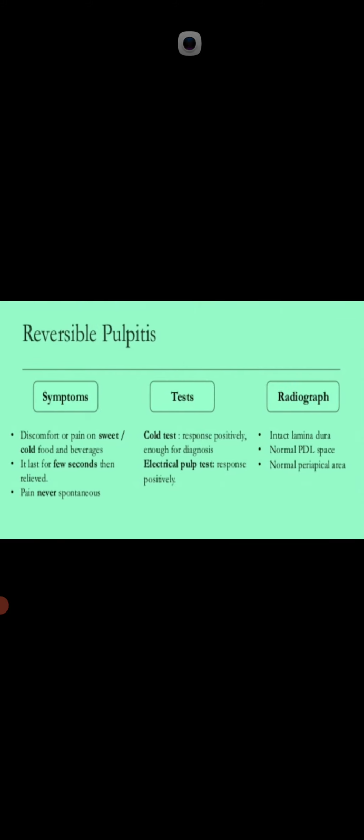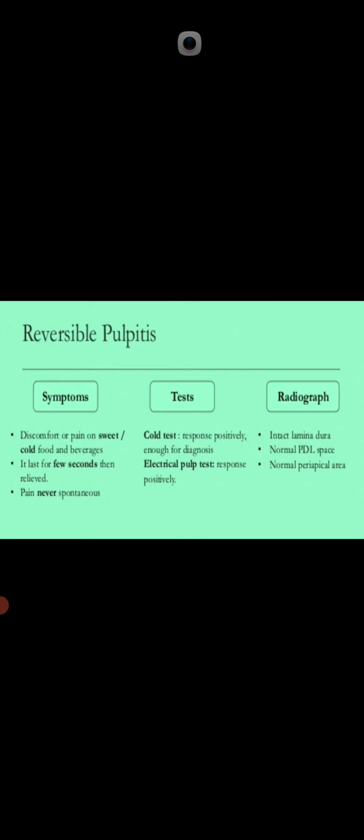This is about normal pulp. Mean no symptoms, response to cold test, normal response to electric pulp test, and radiographically normal PDL space and intact lamina dura.